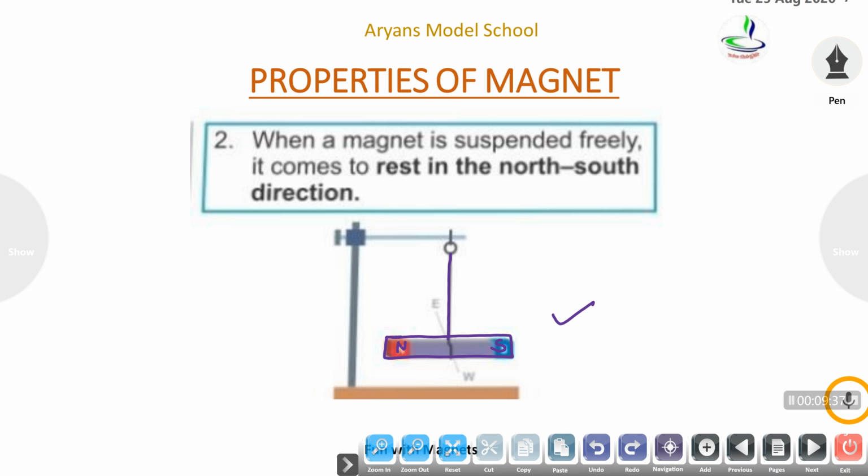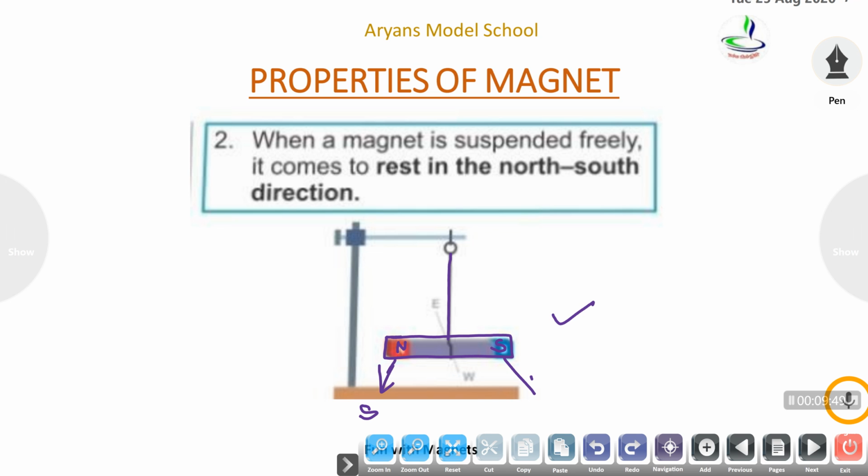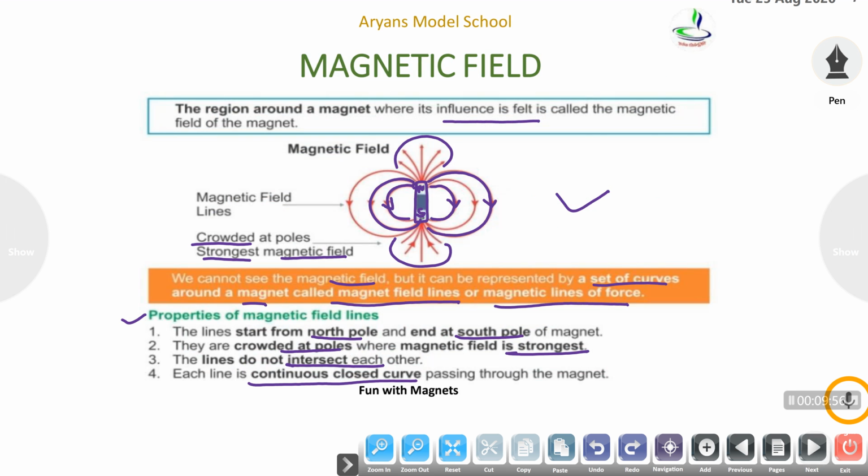Why? Because its north pole gets attracted towards the Earth's south pole and its south pole gets attracted towards the Earth's magnetic north pole.